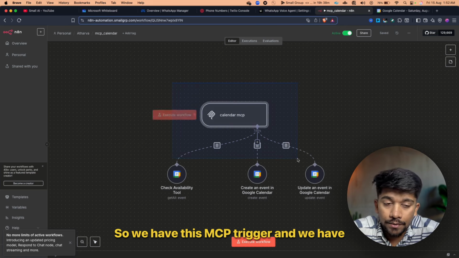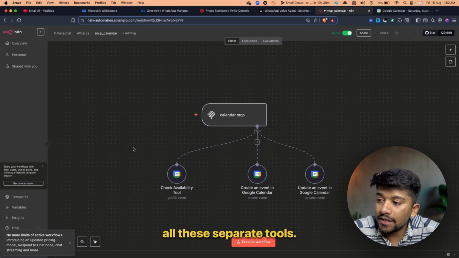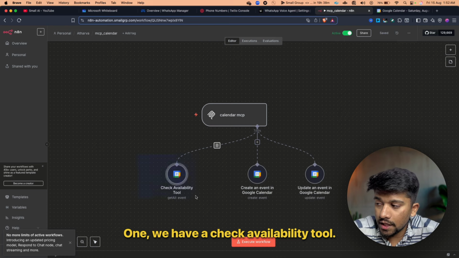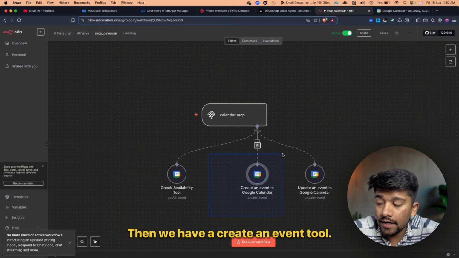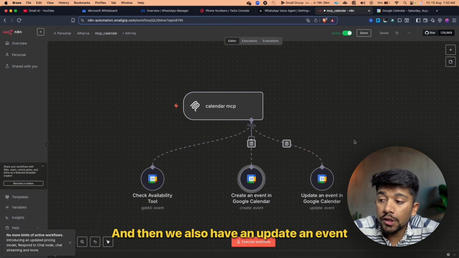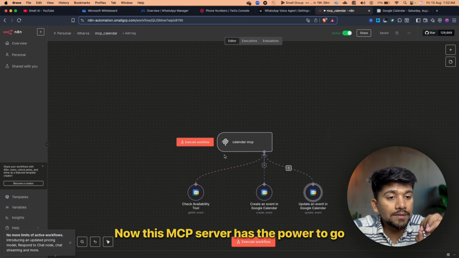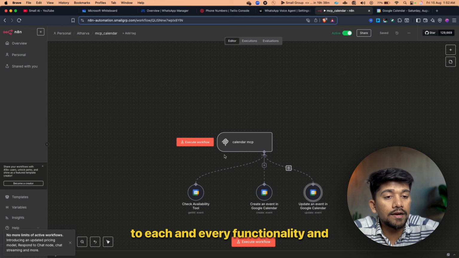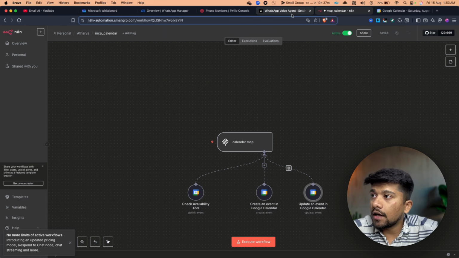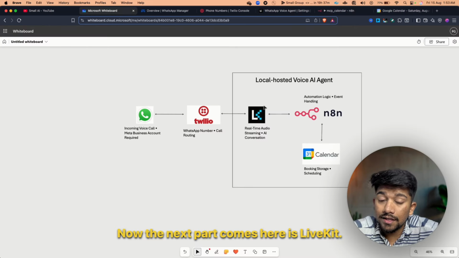So we have this MCP trigger and we have all these separate tools. One, we have a check availability tool, then we have a create an event tool, and then we also have an update an event in Google Calendar tool. Now this MCP server has the power to go to each and every functionality and change all these details. Now the next part comes here is LiveKit.